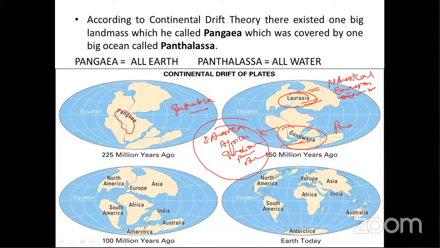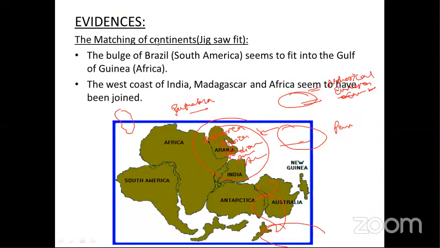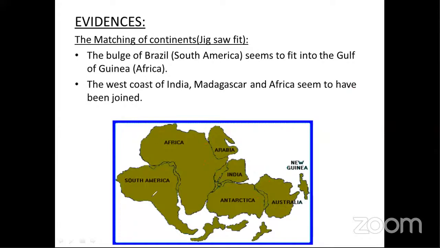Again, with the passage of time, 100 million years ago, the continents further split into many small parts and started drifting in different directions. This is the present position of the continents. So this was the theory called the continental drift theory. What was the weakest point of his theory? The weakest point was the forces. Like this, he suggested some evidences, like the matching of continents in a jigsaw fit.